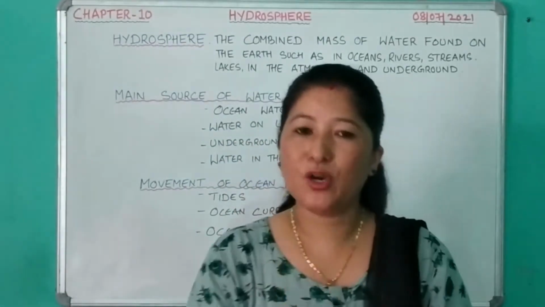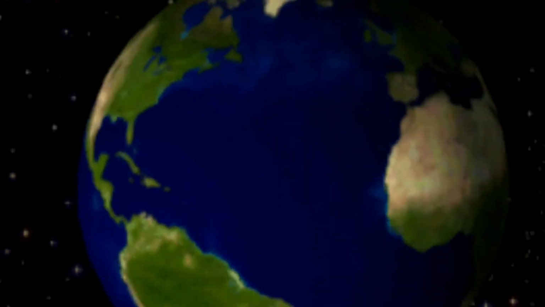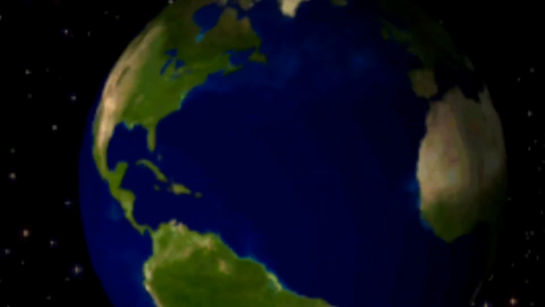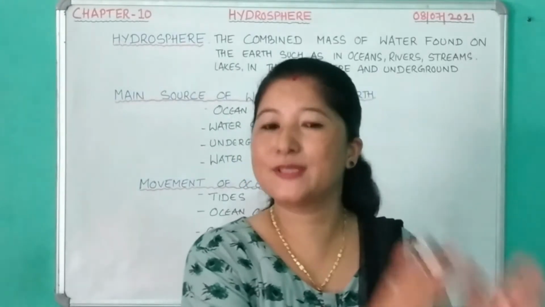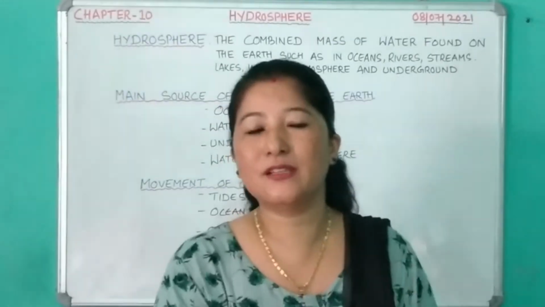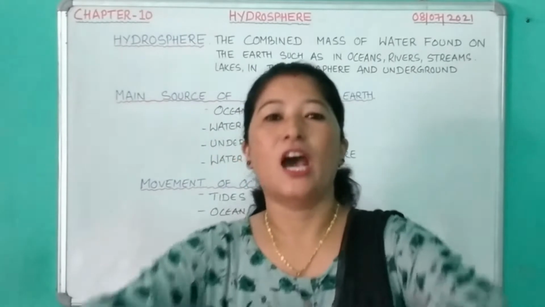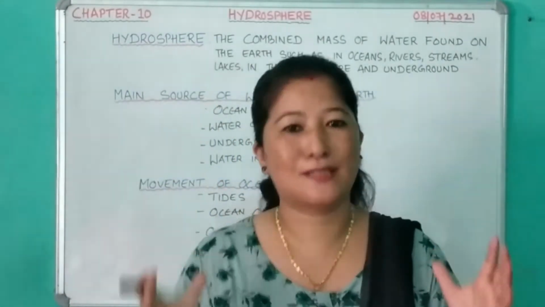When we view our earth from outer space, it appears blue in color, and this blue color is due to the presence of water. As I told you, 71% of the earth is covered in water, so because of this water body, our earth appears blue when viewed from outer space.